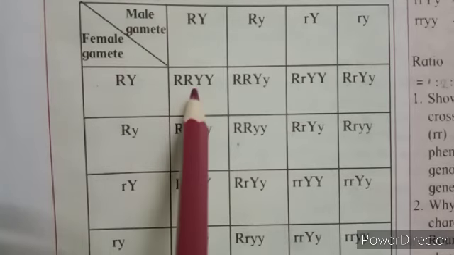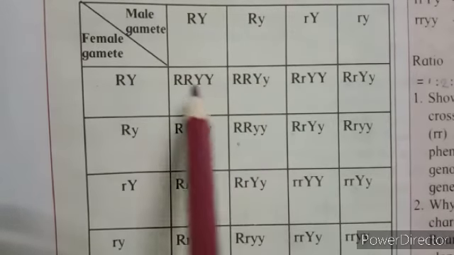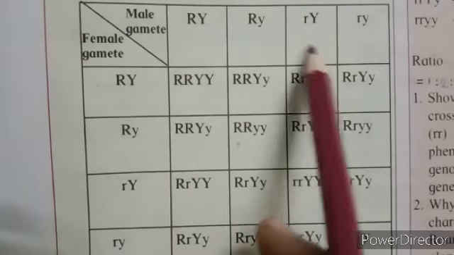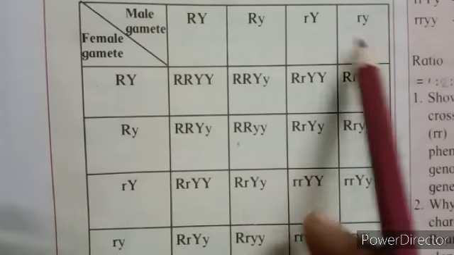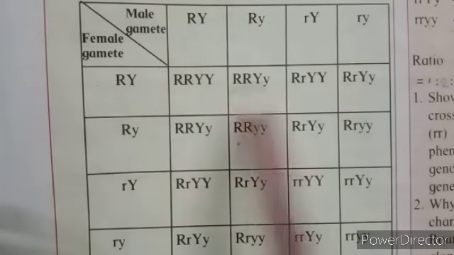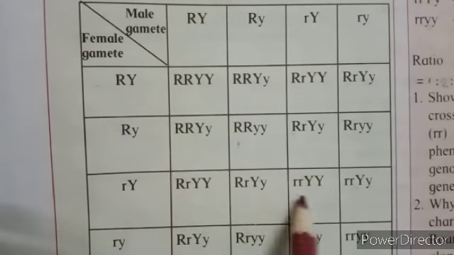Capital R, capital R, capital Y, capital Y. Then this and this, capital R, capital R, capital Y, small y. Then this and this, capital R, small r, capital Y, capital Y. Then this gamete and this one, capital R, small r, capital Y, small y. In a similar manner, arrange all these gametes and find out the genotypes of the newly produced plants. So, in dihybrid cross, the ratio is 9:3:3:1.